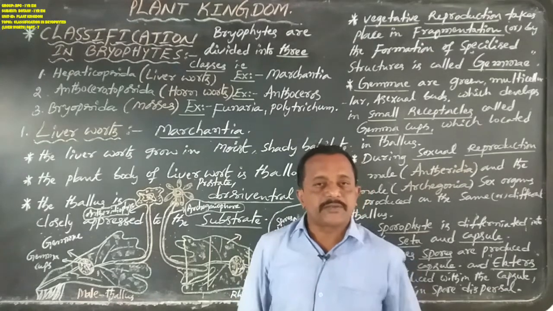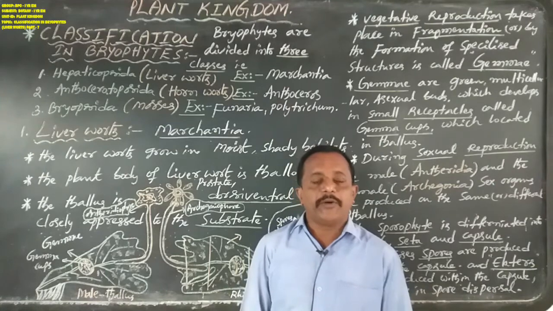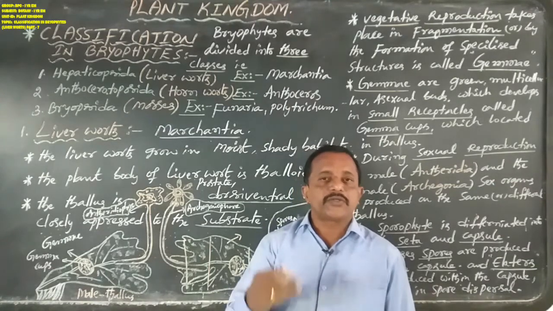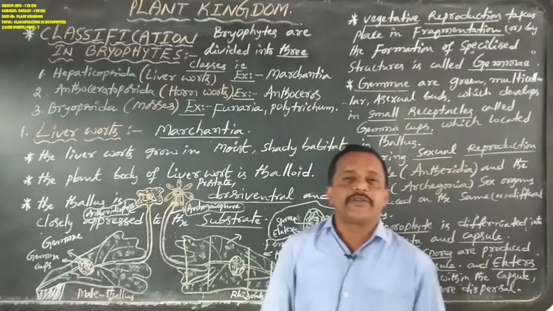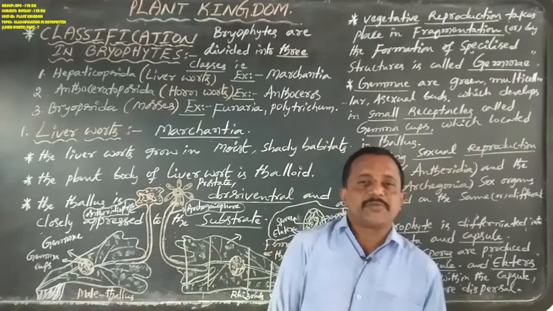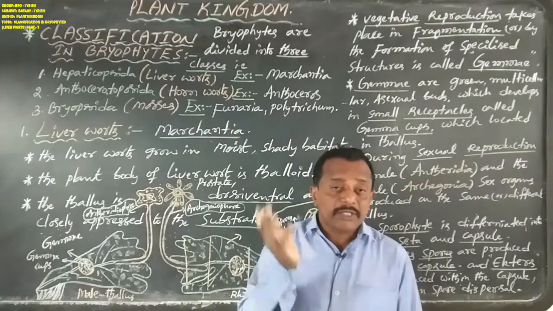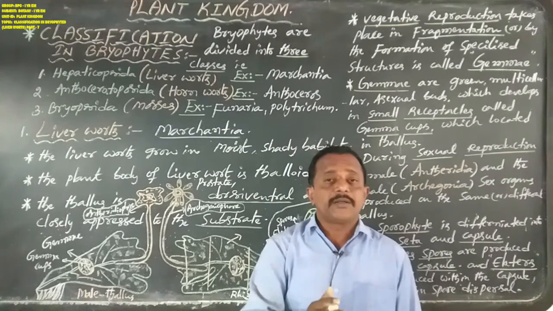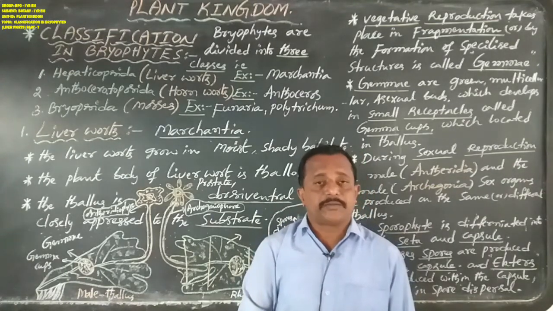After some time, these gemma cups are detached from the parent plant body, and then give rise to a new Marchantia thallus or new Marchantia individuals. That is the importance of gemma or gemma cups. In the Marchantia thallus, gemma or gemma cups help in vegetative reproduction.